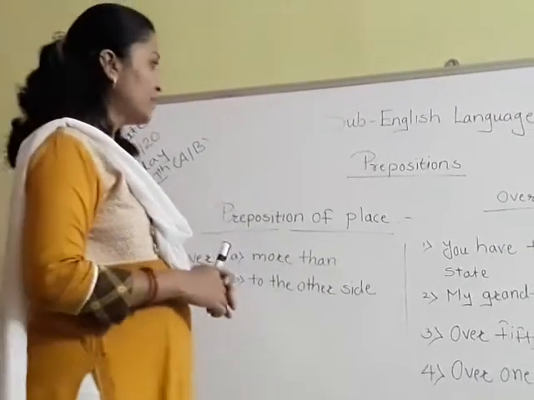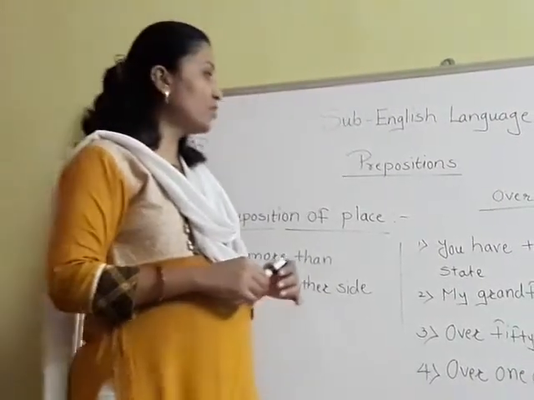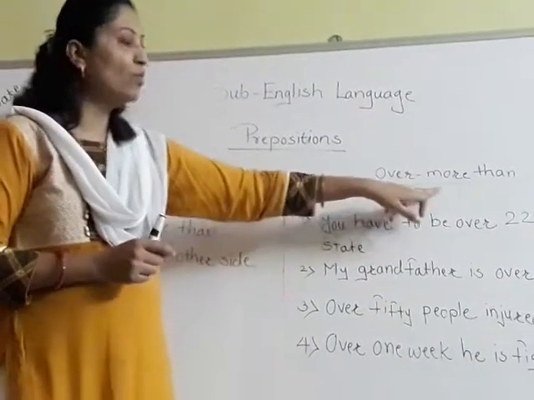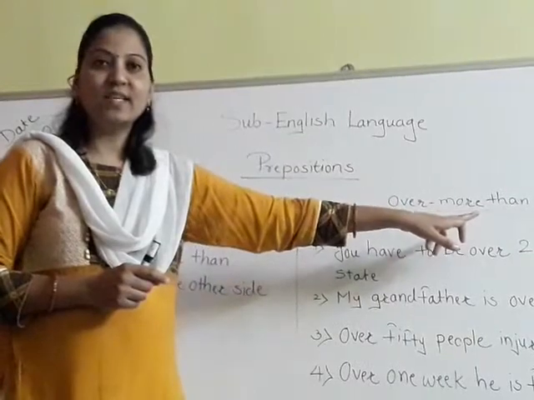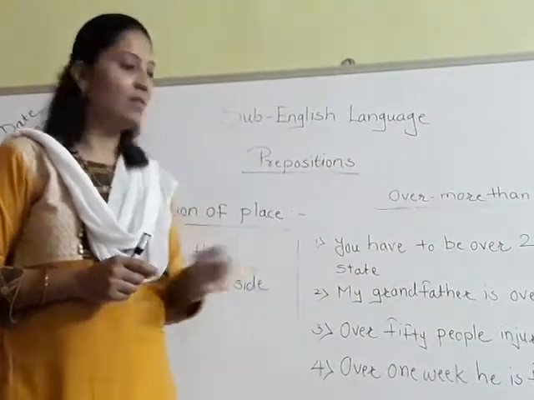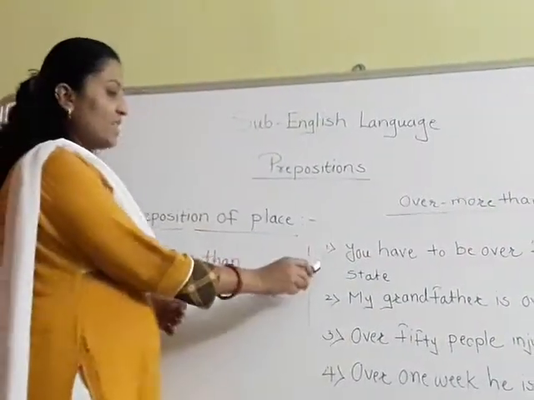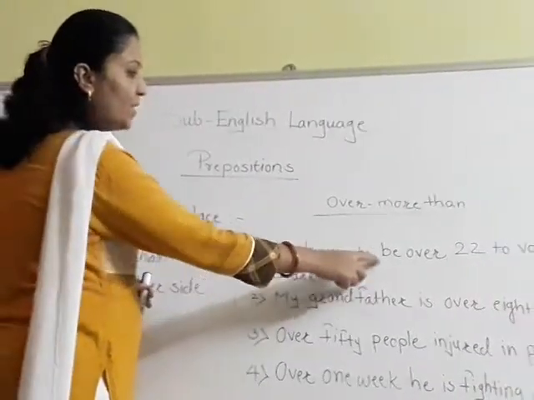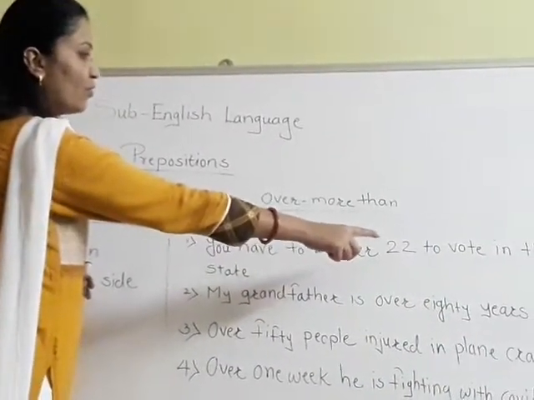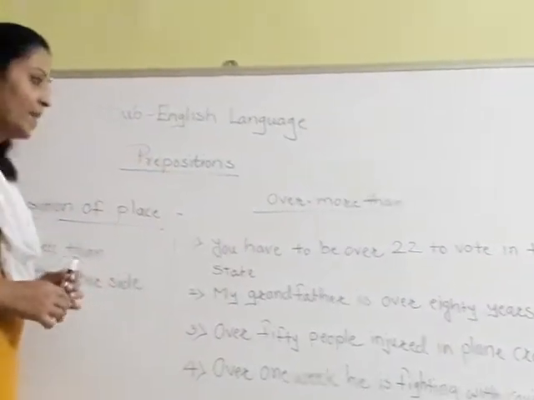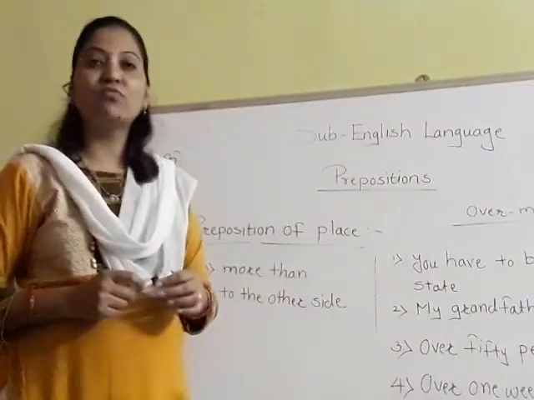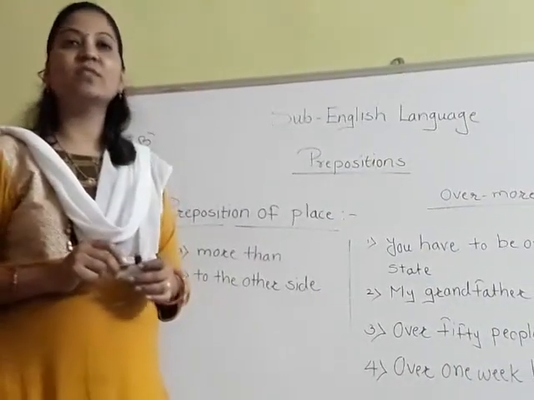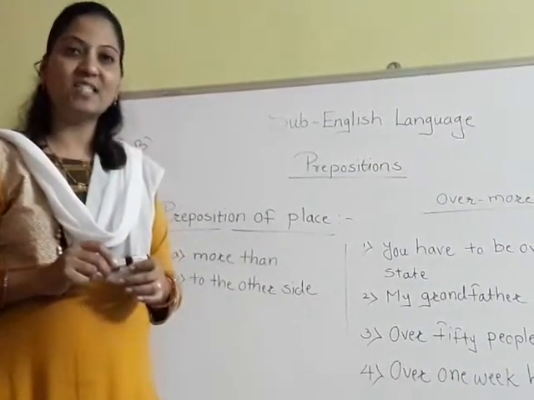Now students, first we are going to see the preposition over and its meaning more than. What is its meaning? More than. Now see the first example I have written over here. You have to be over 22 to vote in this state. If anyone wants to vote, first he or she must have the citizenship of that state.